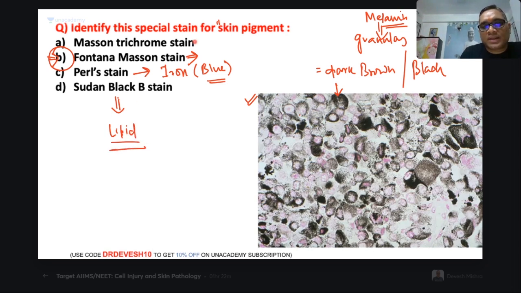Masson trichrome stain is not for the skin pigment. This is for collagen and connective tissue, right? So now you understood. These are the important things you have to understand.